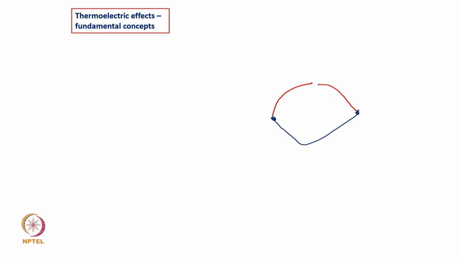Suppose the red one is metal A and the blue one is metal B, and I have a hot junction with temperature TH and a cold junction with temperature TC. So I have created a temperature difference, delta T equals TH minus TC.